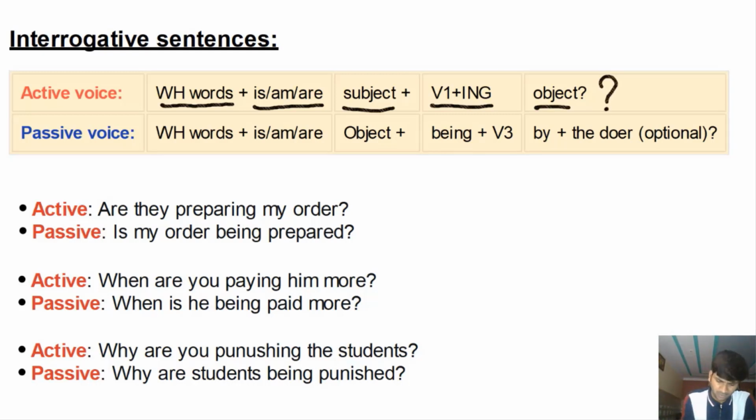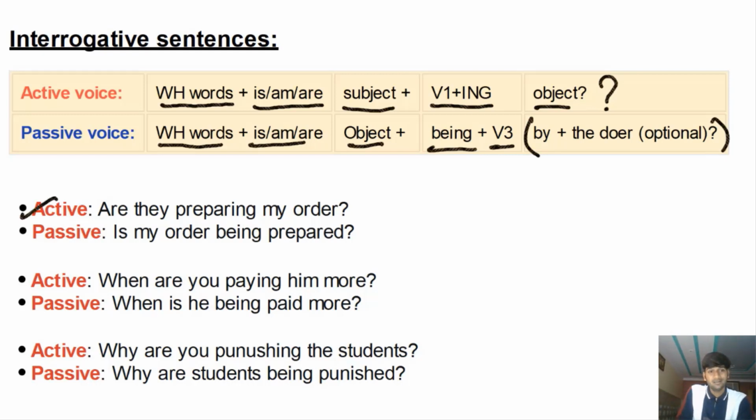All right. Passive voice, same thing: WH words, followed by is, am, are, followed by the object, the new subject, followed by being, followed by past participle, followed by plus the doer of the action, which is optional, but you have to end the sentence with this question mark. Let's look at these examples and master this as well.